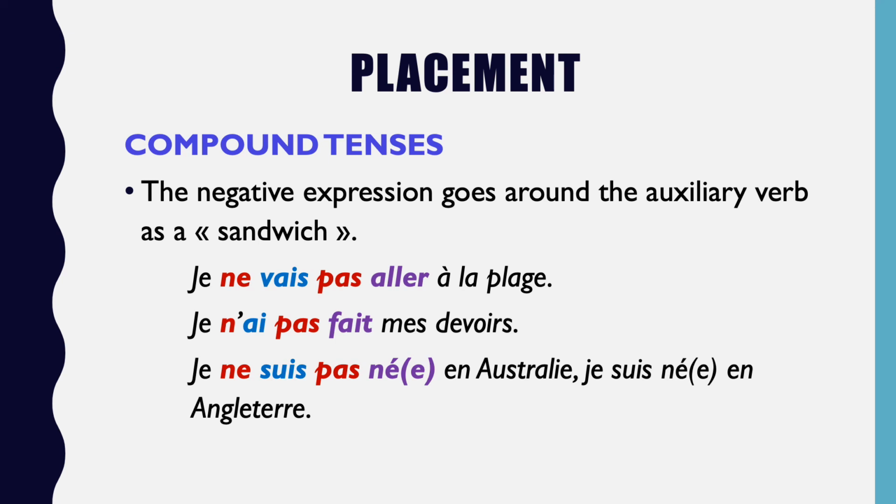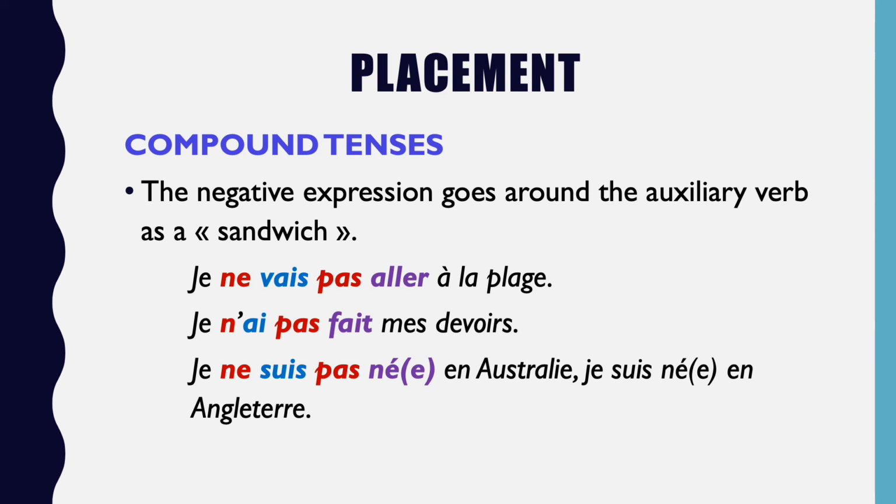Now, the next two are our compound tenses. The first one, we have the passé composé of the verb faire. Je n'ai pas fait mes devoirs. I didn't do my homework. So here we can see our auxiliary verb is avoir, conjugated in the present tense, and we have ne pas around the auxiliary verb, followed by our past participle, fait, and mes devoirs, the object. Je n'ai pas fait mes devoirs.